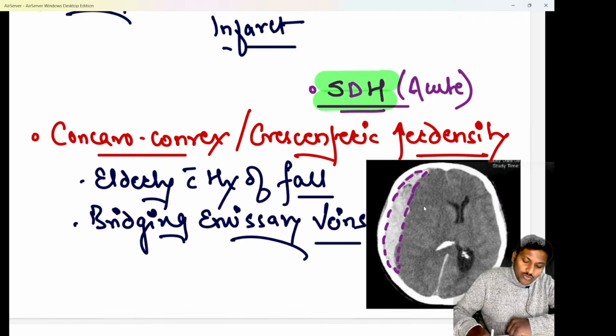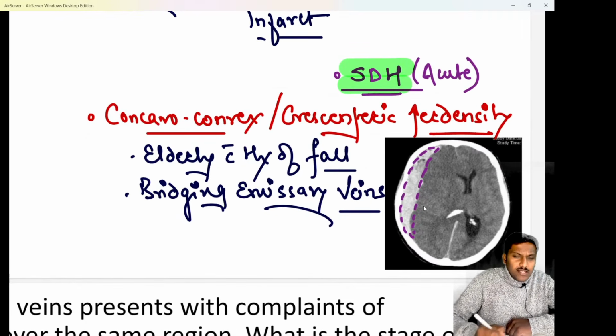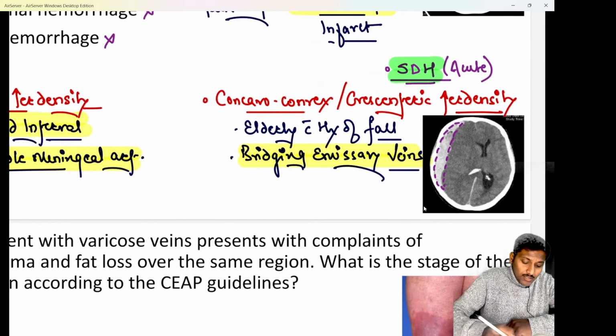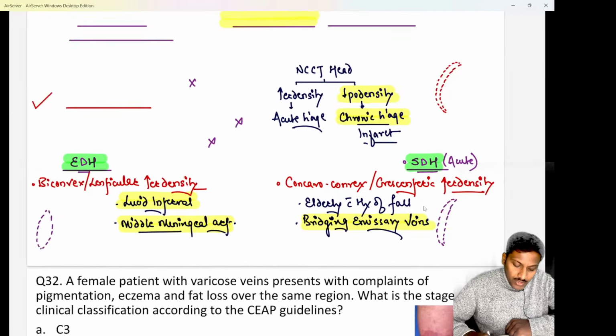Important is SDH usually happens after a trivial trauma, especially they will give you a case of an elderly patient who had a history of fall. Elderly patient, history of fall from chair or history of fall in bathroom, very classical. And do remember, the most common vessels to bleed in patients of SDH or subdural hemorrhage are the bridging emissary veins. So bridging emissary veins are going to bleed in patients of SDH or a subdural hemorrhage.